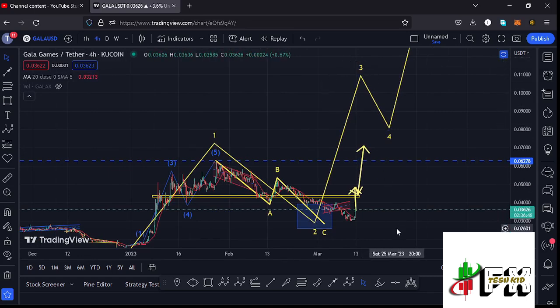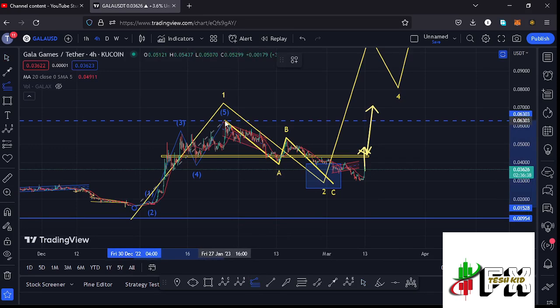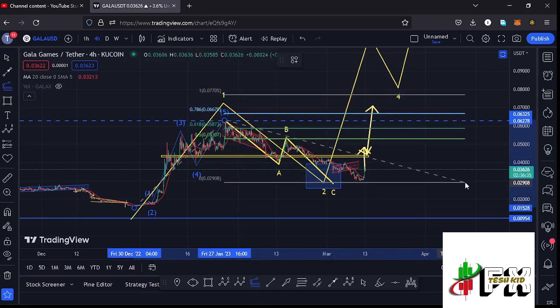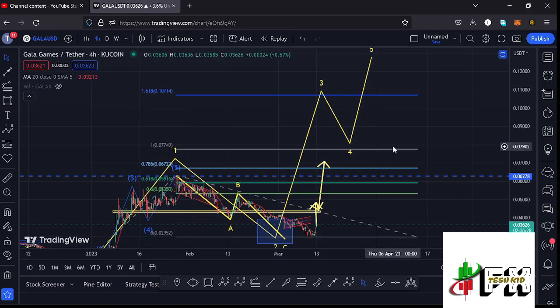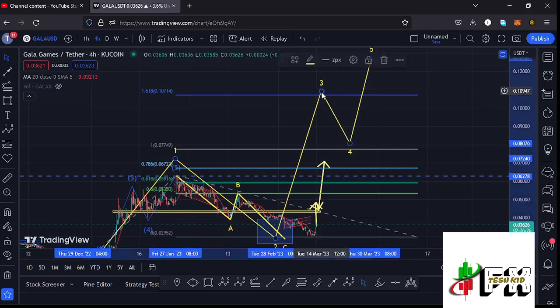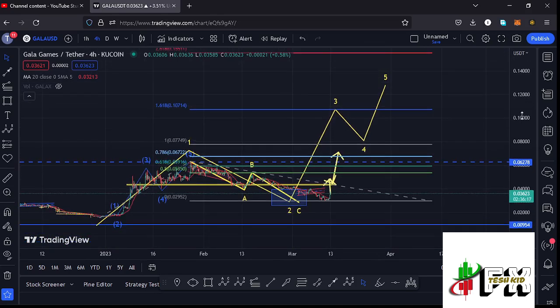and sketching out a target area to the upper side in the formation of that wave 3 by connecting the trend-based Fibonacci from the low of the first wave down there to the high of that wave 1, then dragging the fibs to the low of the second wave. That gives me a minimum target area to the upper side in the formation of that wave 3 at the fib level 1.618, and that is at around the $0.010714 mark, and that is the minimum that I can expect Gala Games to do here on the short-term scenarios in the formation of that wave 3 to the upper side.